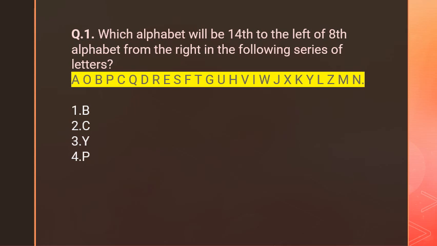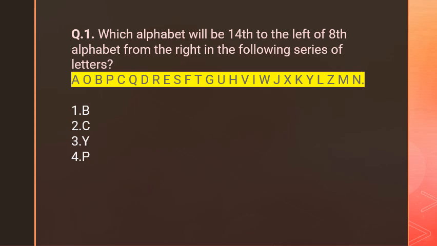From left it's 14, and the 8th alphabet is from the right. Now what are the options? The first option is B, second is C, third option is Y, and the fourth option is P. Just think about this. Which is the right answer?